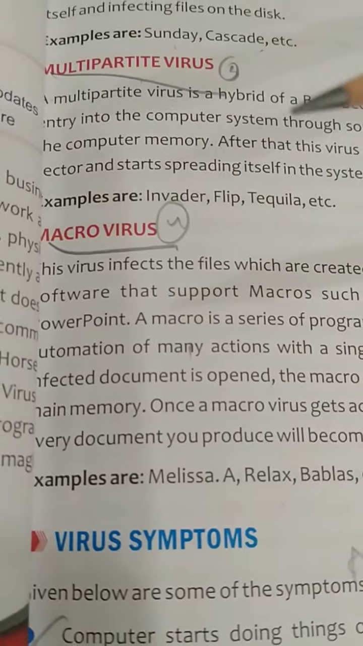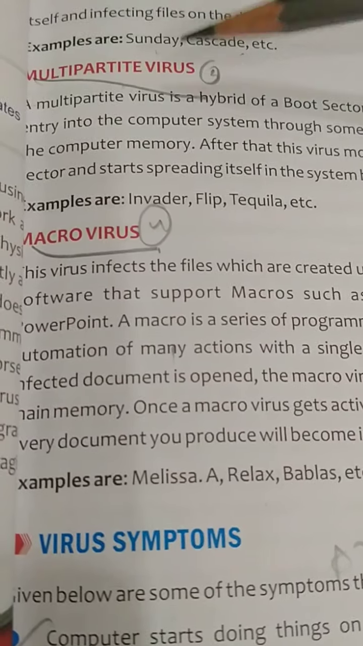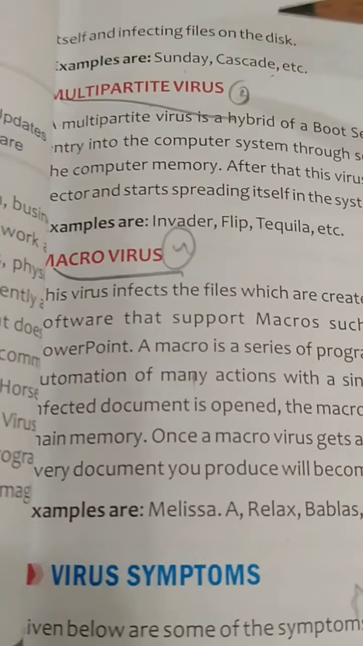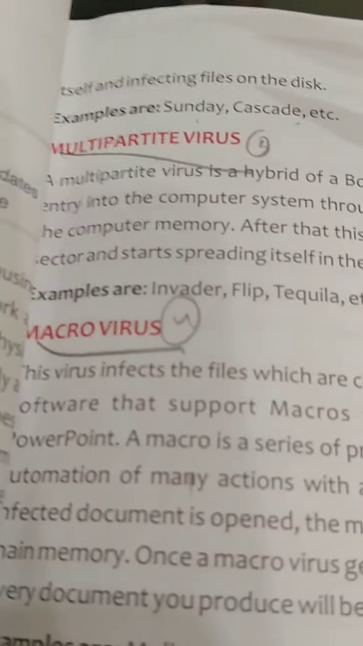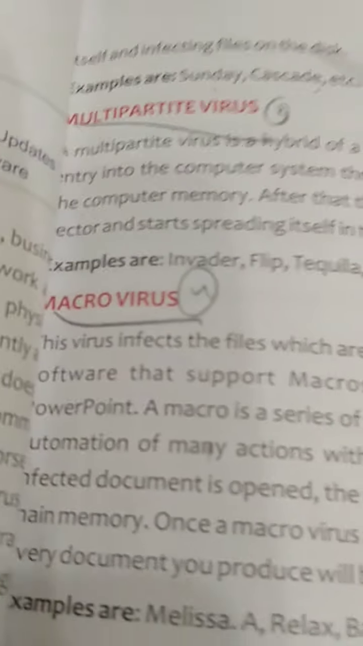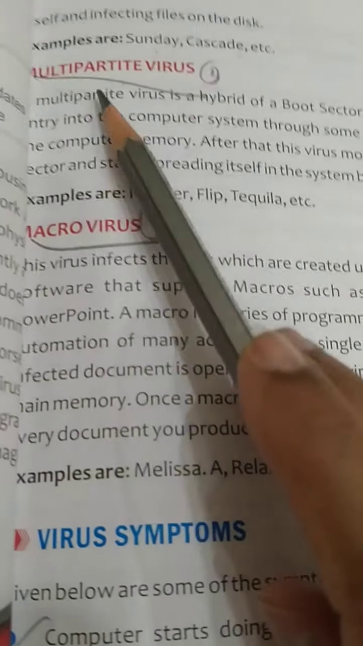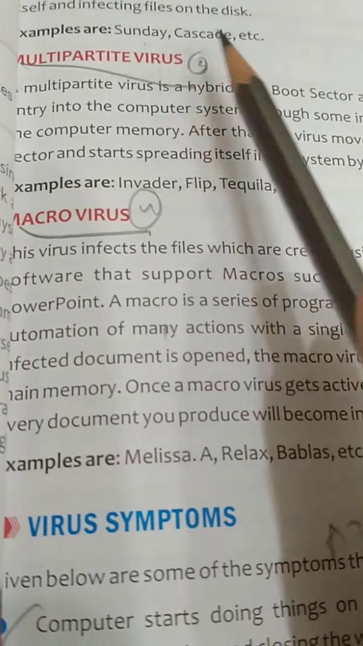It is very important to learn the examples with the definitions, because last time there was a question asking for the examples of different types of viruses, by showing multipartite, program file virus. Otherwise they will give the example and ask which type of virus this is. So you have to learn everything without any confusion. Next one is multipartite virus.